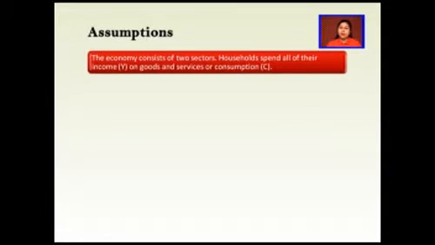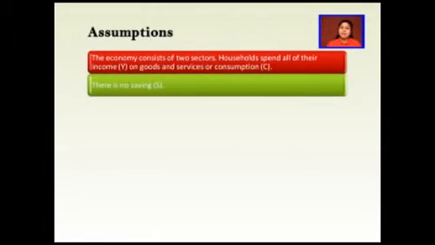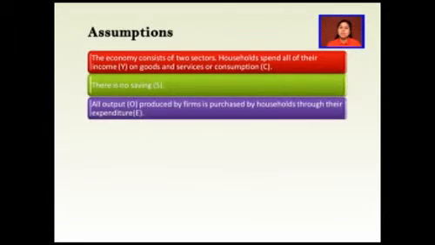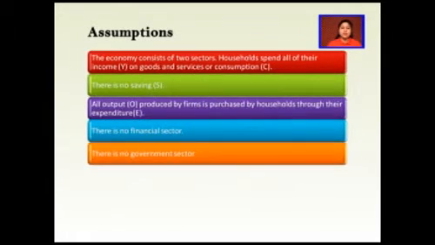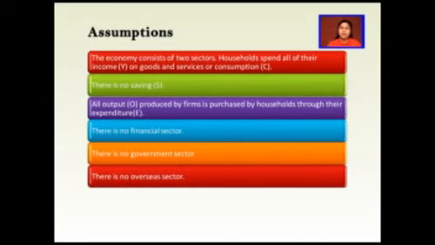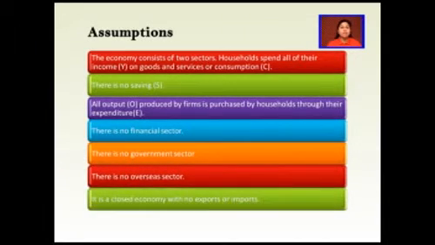Households spend all their income Y on goods and services or consumption. There is no saving, that is S. All output O produced by firms is purchased by households through their expenditure. There is no financial sector. There is no government sector. There is no overseas sector. It is a closed economy with no exports or imports.